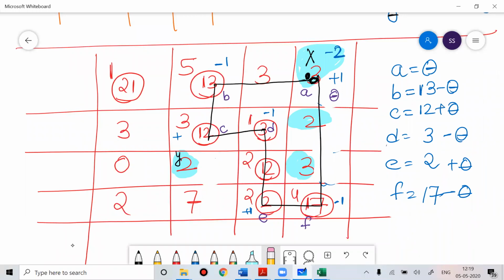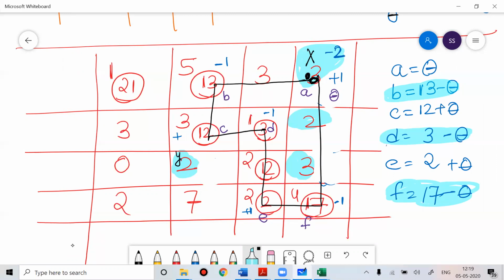Now only focus on the negative values and see which is the minimum.